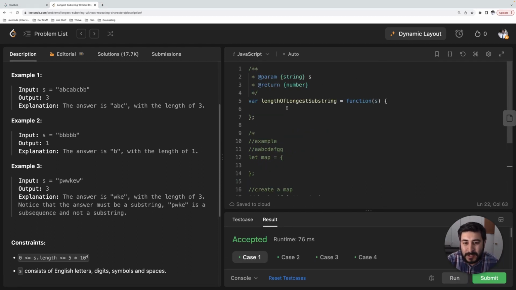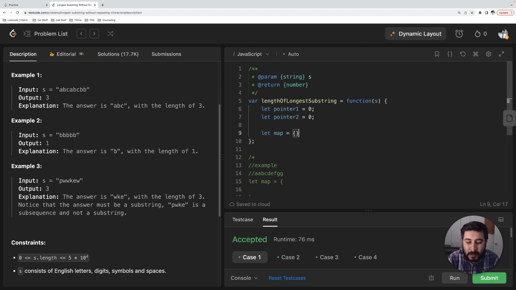So let's go ahead and get started here. The first thing I'm going to do is set up our entire algorithm. So we're going to say let pointer 1 equals 0, let pointer 2 equals 0. We're going to set a map, and we're going to set that equal to an empty object. And then we're going to set up a count, right? And our count is what we're going to return at the very end. We're going to return the max count.